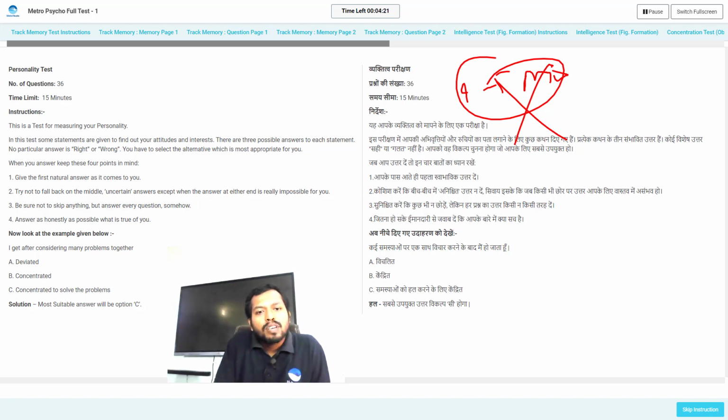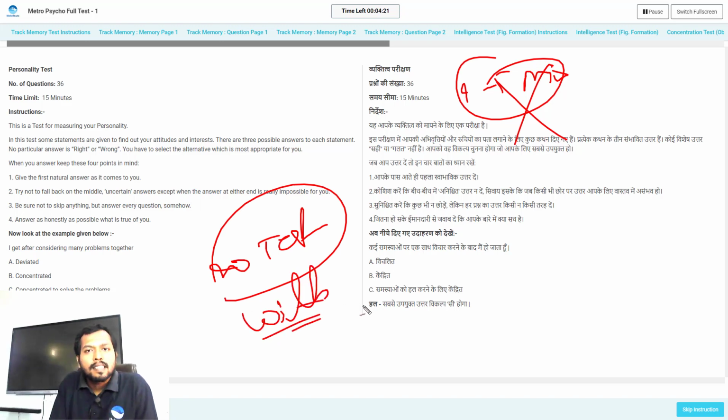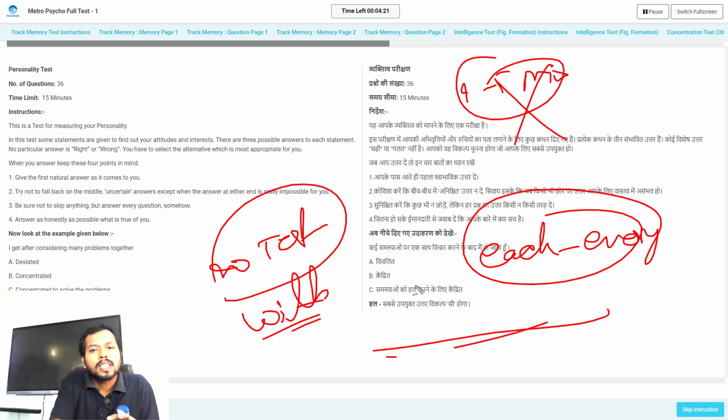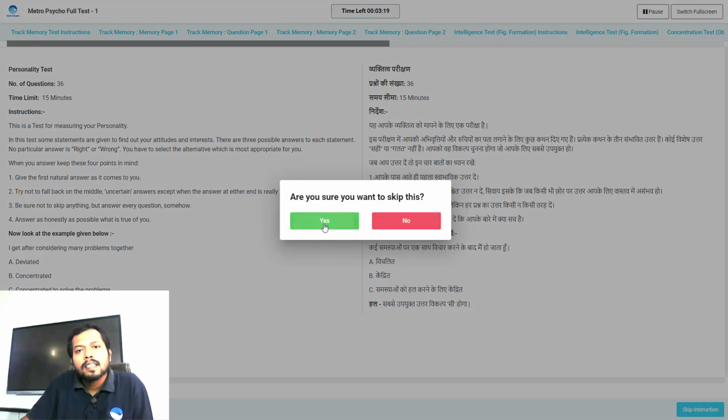So I have given 20 test series for the personality test with detailed explanation. You don't have to check only your wrong answers. You have to check each and every question's solution given in each test. Clear or not? Okay. Now after another 5 minutes you will go to the next section, that is the main section.